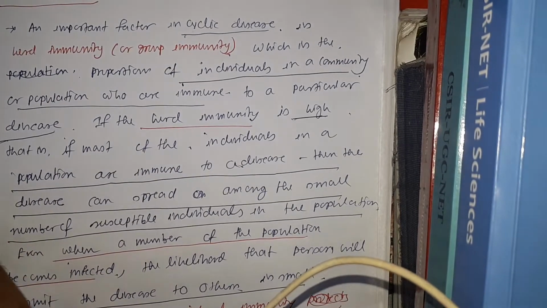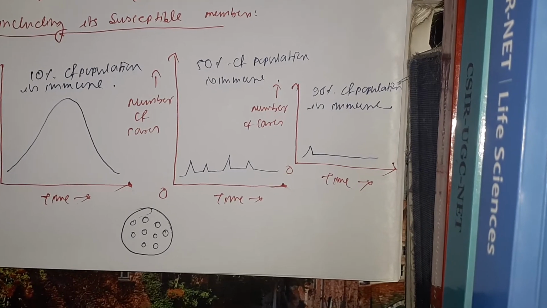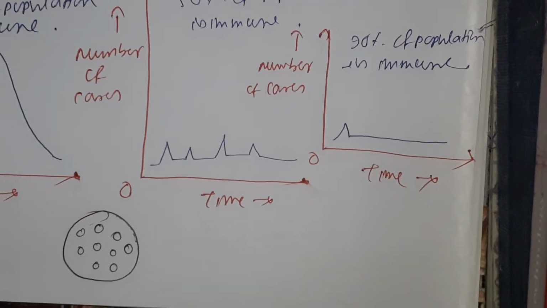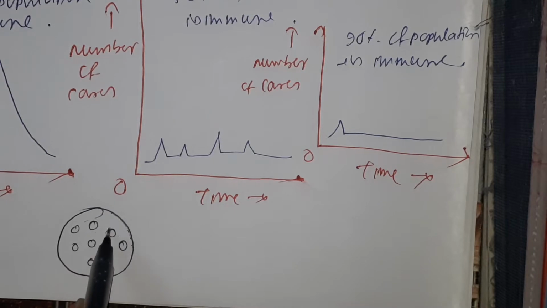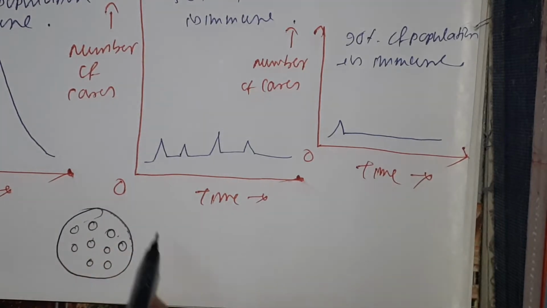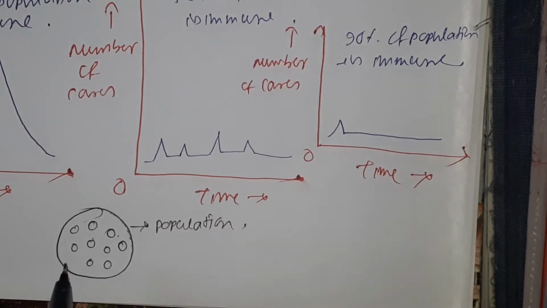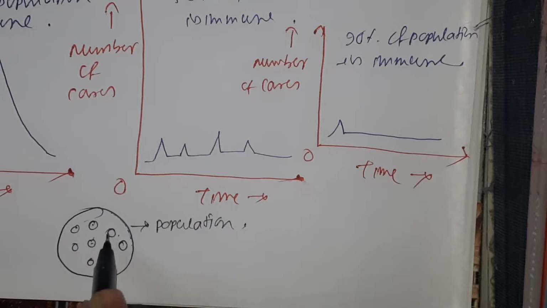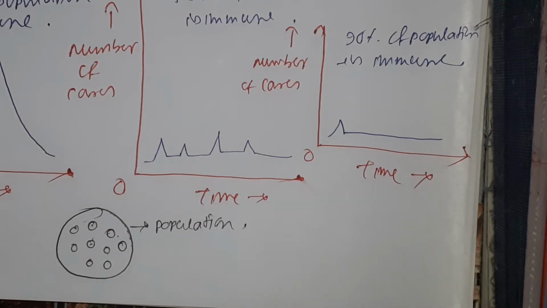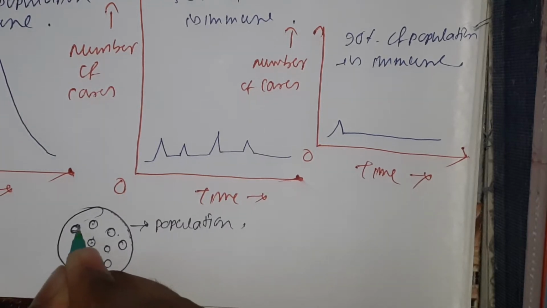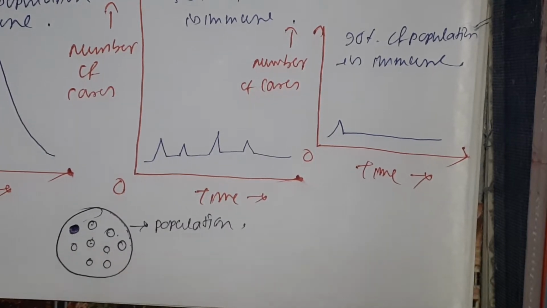Now let's talk about herd immunity. Suppose in this small circle there are subcircles too. These subcircles are individuals, and the big circle is indicating a population. So herd immunity is simply the number of individuals that are immune to a particular disease. If the number of individuals immune to a particular disease is sufficiently increased with time. Suppose a particular disease has infected a particular population. First of all, suppose this guy is immune to that disease.